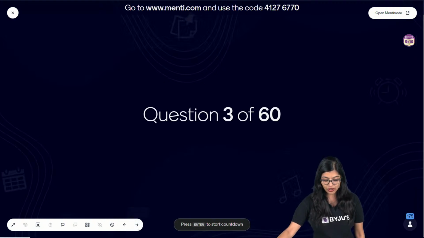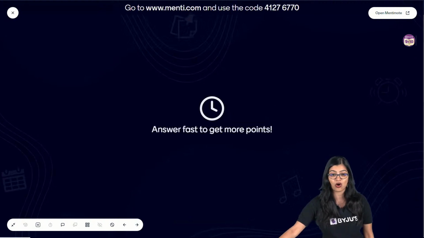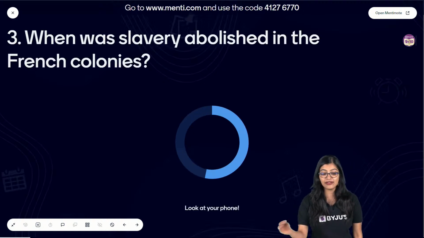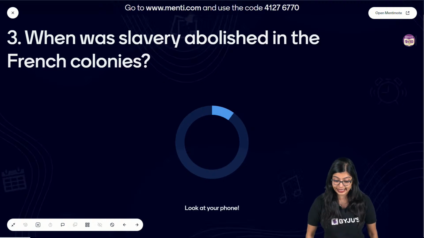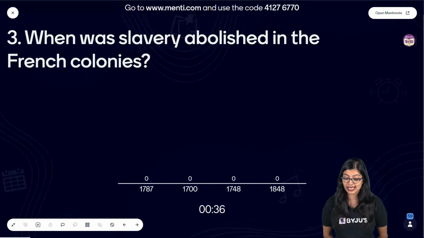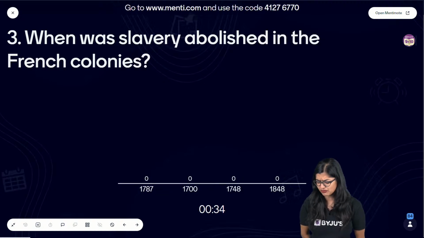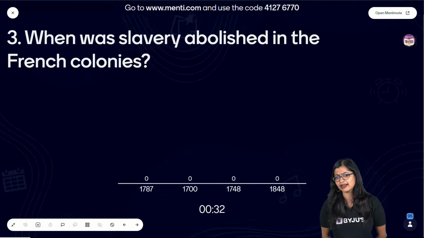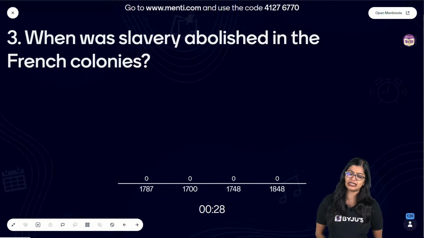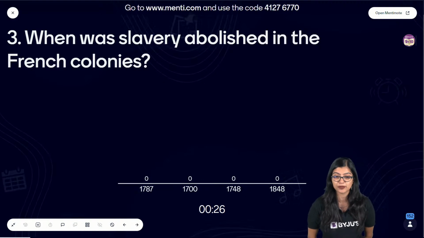Moving on to question number 3, everybody. It will be there on your screens. When was slavery abolished in French colonies? Very interesting question. Was it in 1787, 1700, 1748, or 1848? Now here I do know that there's going to be a possibility of getting confused between two options, but the answer is very easy.